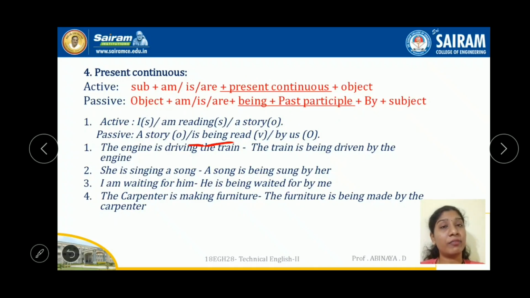The past form of read is read, and the past participle of read is read, with the same spelling, but the pronunciation changes. Then by, and this I has to change to me. So: A story is being read by me.